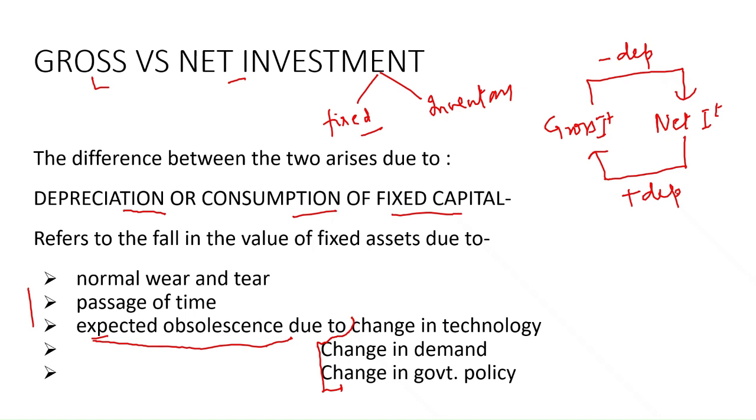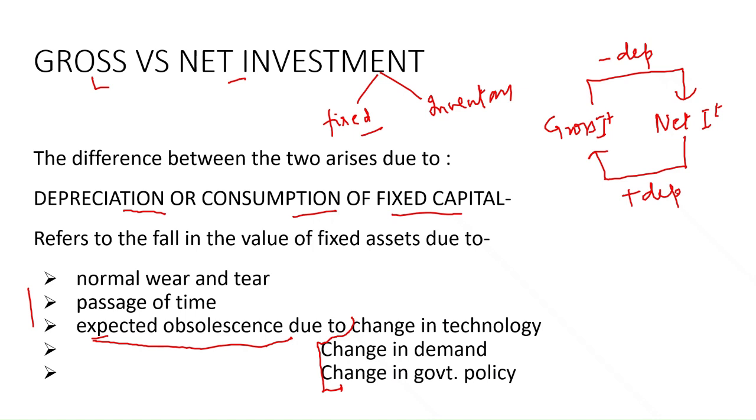Now this is a very important difference to know, because this will be very useful when we do the numericals. Gross is the investment which includes depreciation, and net investment is without depreciation, the actual addition to the stock of capital goods during a year. Need to know the definition.